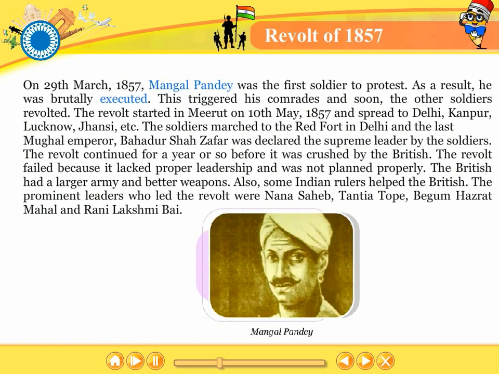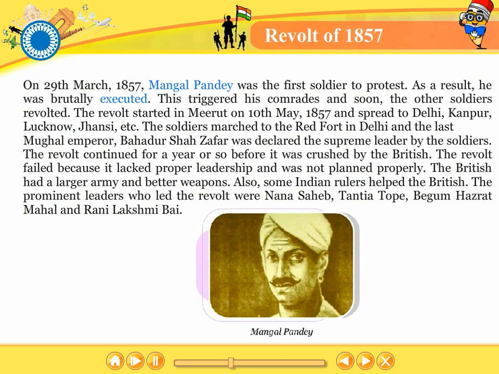On 29th March 1857, Mangal Pandey was the first soldier to protest. As a result, he was brutally executed. This triggered his comrades and soon the other soldiers revolted. The revolt started in Meerut on 10th May 1857 and spread to Delhi, Kanpur, Lucknow, Jhansi, etc. The soldiers marched to the Red Fort in Delhi and the last Mughal emperor, Bahadur Shah Zafar, was declared the supreme leader by the soldiers.